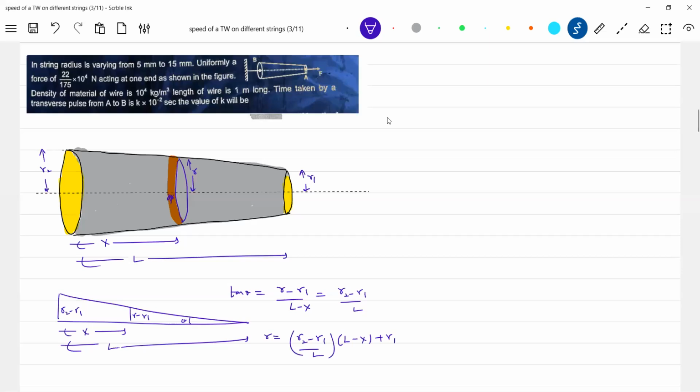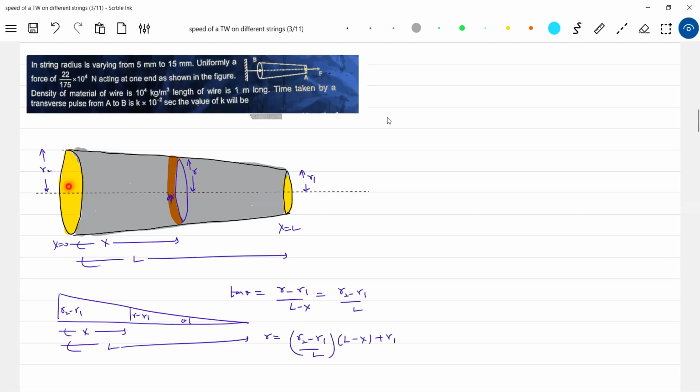Okay, how can we cross check? We can cross check like this, no? Let me substitute X equal to 0. If X equal to 0, then what should be the radius of this particular wire?